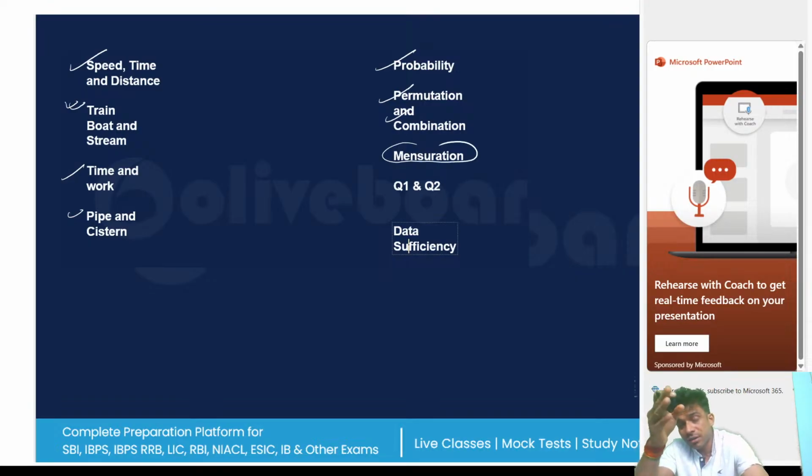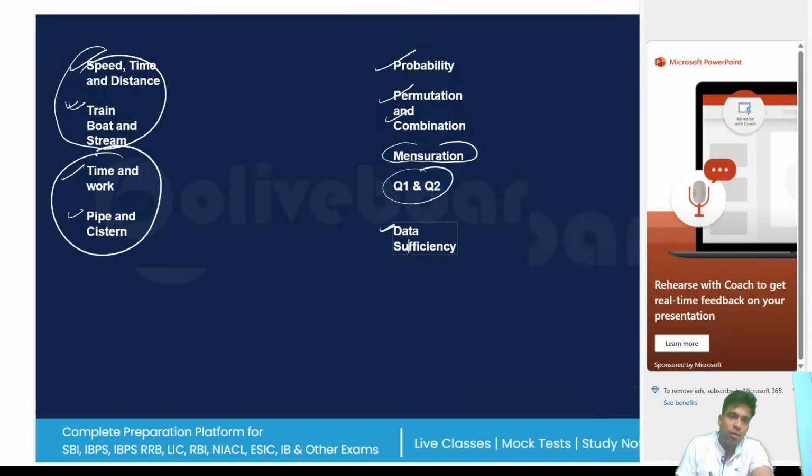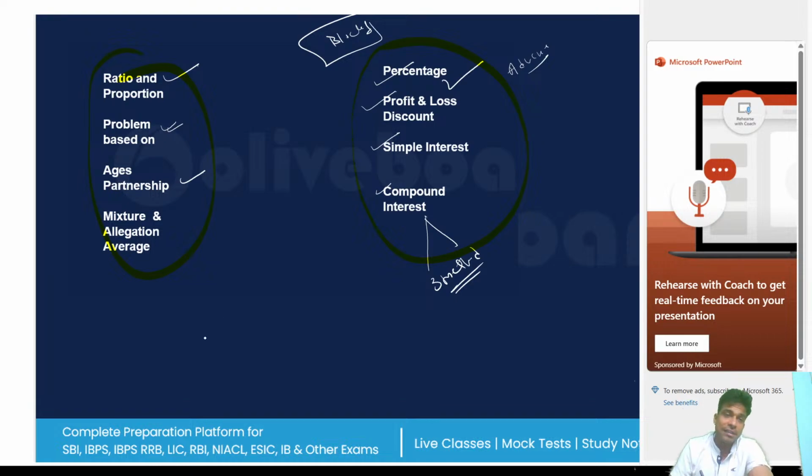When I have taken my mains batches, I have also made you solve quantity 1 and quantity 2 questions, and I've included data sufficiency. Many of you have attended my paid classes, where I have guided you: see guys, this is the way you can solve. So a lot of things we have done. This is my algorithm. This would be block 3, this would be block 4, this should be block 5, and these all should be in block 6. So if you are an intelligent, smart student, quant can be completed. The arithmetic part should go block-wise: block 1, block 2, block 3, and block 4.